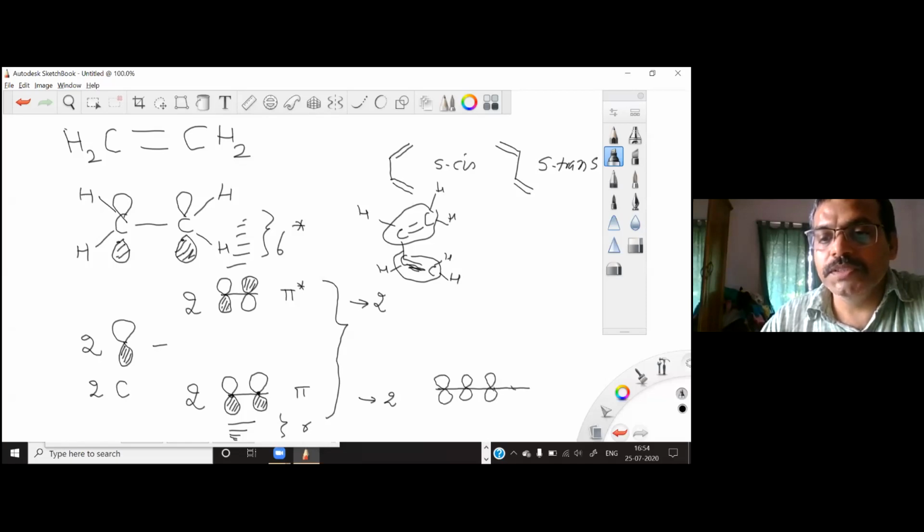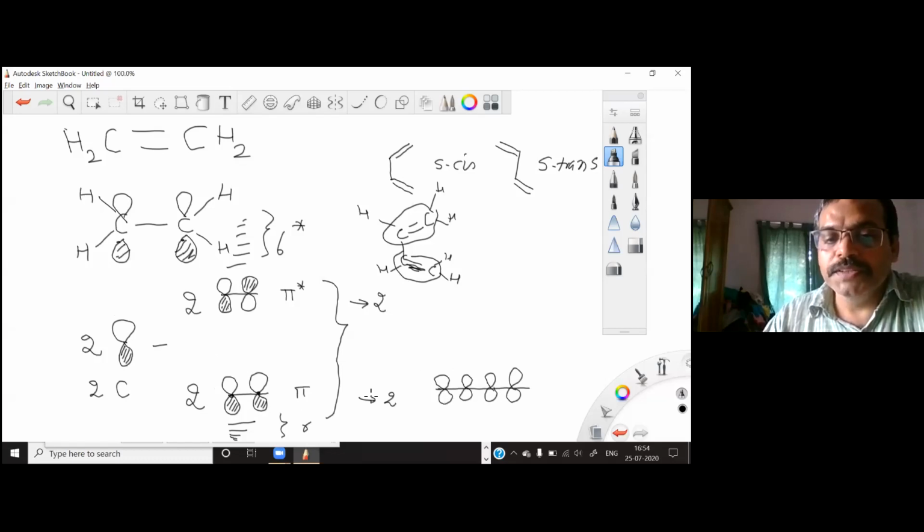These 4 lobes correspond to 1 molecular orbital. This one corresponds to 1 atomic orbital. You are extending the electron density. It's not that you are showing 4 molecular orbitals; this is only 1 orbital but having 4 lobes.